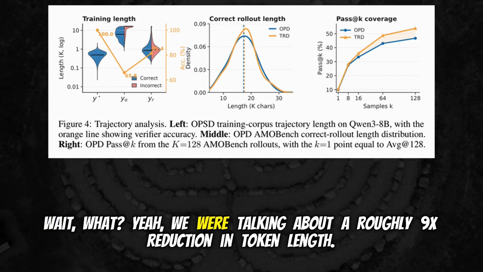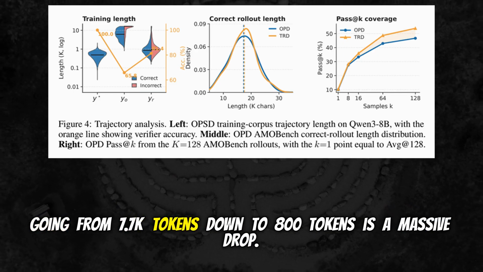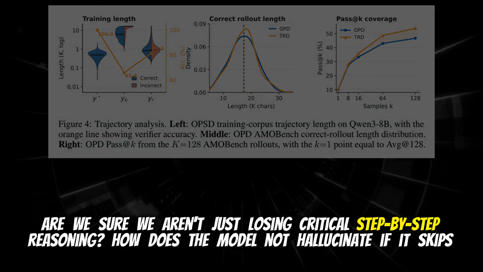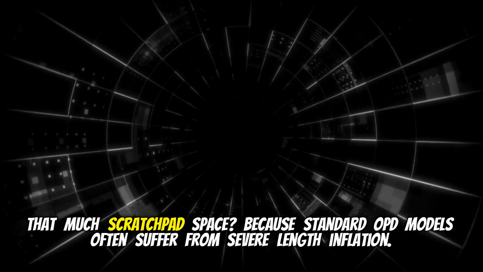Wait, what? Yeah, we were talking about a roughly 9x reduction in token length. Going from 7.7K tokens down to 800 tokens is a massive drop. Are we sure we aren't just losing critical step-by-step reasoning? How does the model not hallucinate if it skips that much scratch pad space?